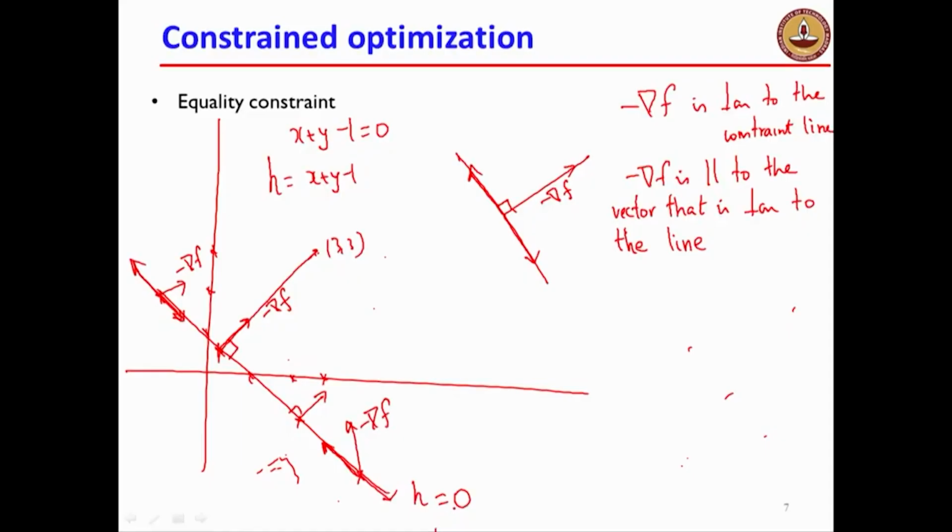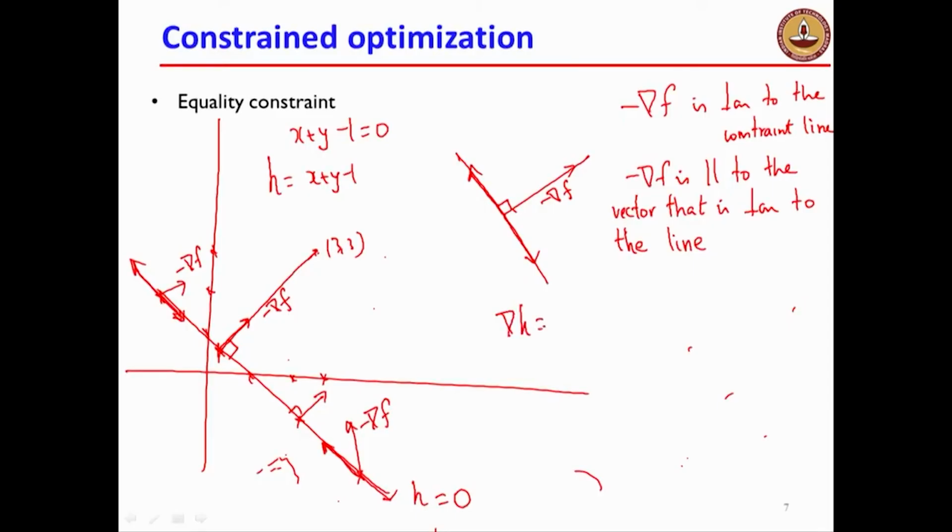So at any point, what is the gradient pointing in? The gradient is pointing in the direction of maximum increase. It is also perpendicular to that line, to that surface. So the gradient at any point over here, grad h, is equal to 1 comma 1. You look at how the derivative is defined, h equal to x plus y minus 1. Grad h is the vector 1 comma 1.